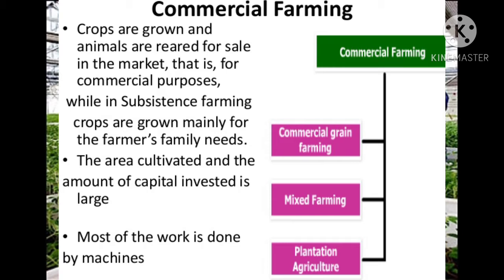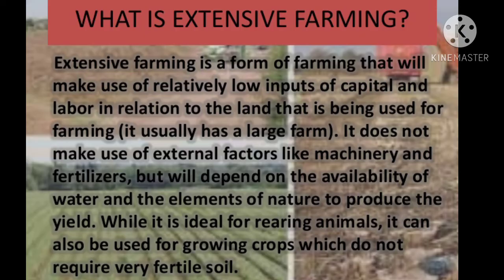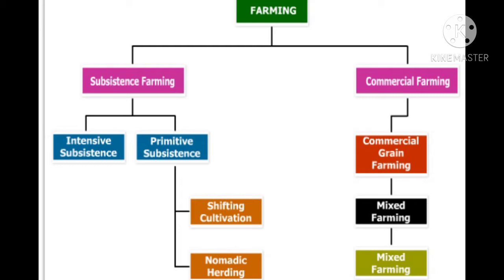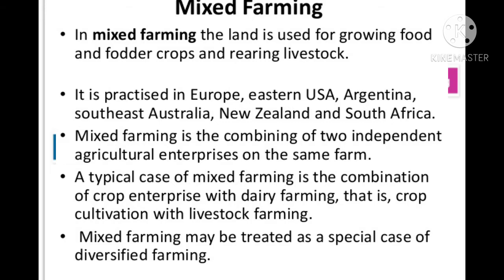plantation agriculture. The extensive farming is basically done in the temperate grasslands, and the second is the commercial grain farming. It is practiced in the temperate grassland of the prairies in North America. If we talk about mixed farming, in mixed farming the growing of crops and rearing of animals go hand in hand on the same piece of land. And the plantation agriculture, the basic crops in the plantation agriculture are tea, rubber, coffee, cotton, sugarcane, bananas and so on.